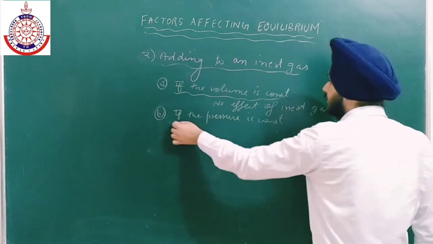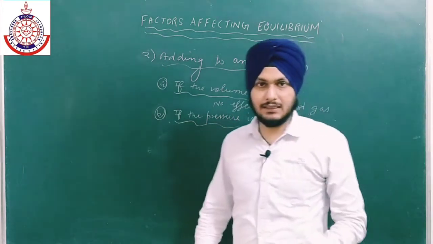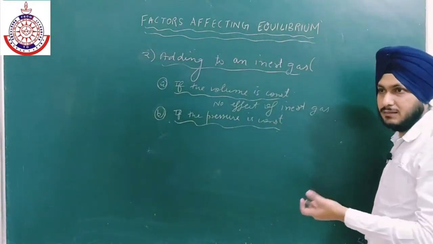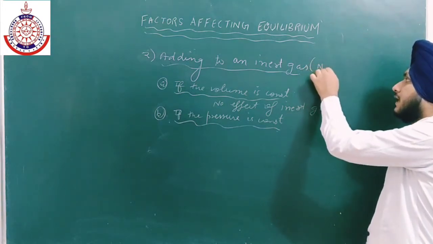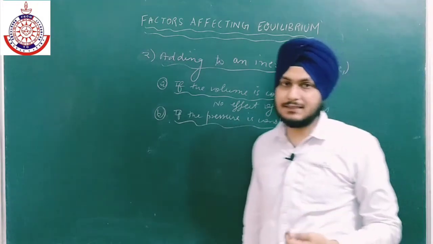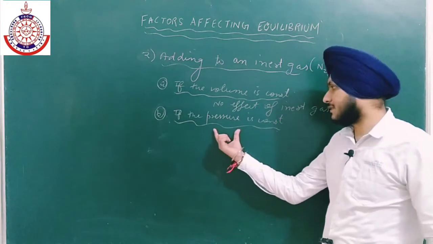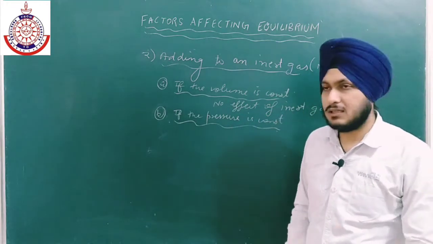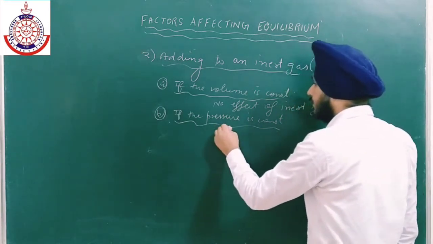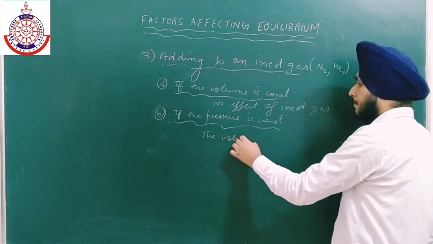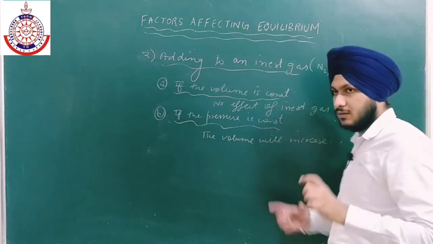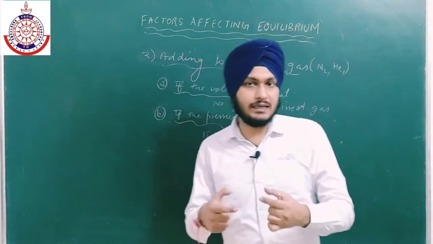If the pressure is constant and we are adding some inert gas, inert means which will not react with the reaction mixture, but it will increase the volume only, like nitrogen gas, helium, etc. Now in order to maintain the pressure constant, the volume will increase, because of Boyle's law.